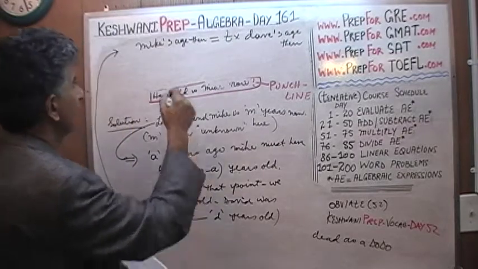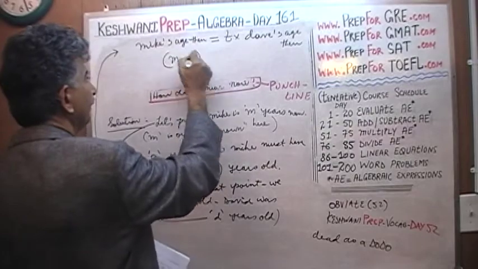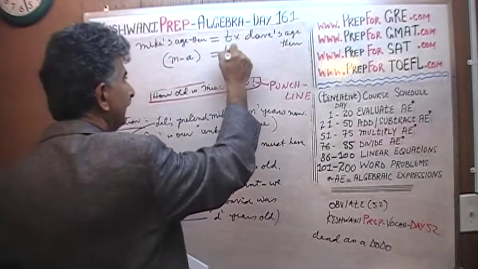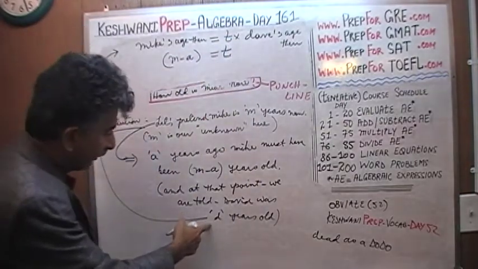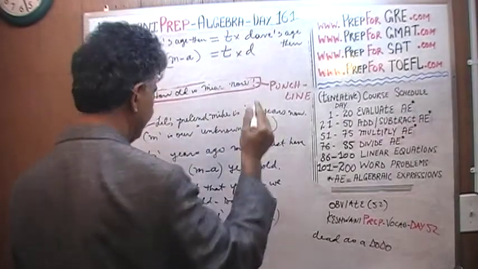Mike's age A years ago was M minus A, and that happens to be T times Dave's age, which we are told is D. That's it. We have our equation.